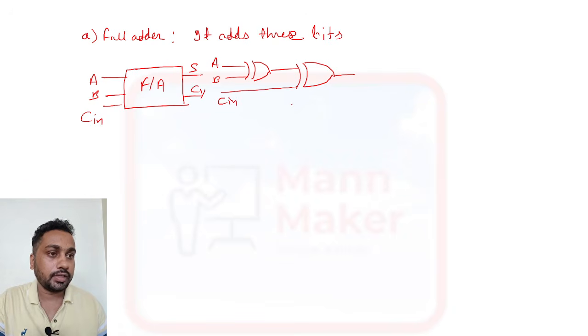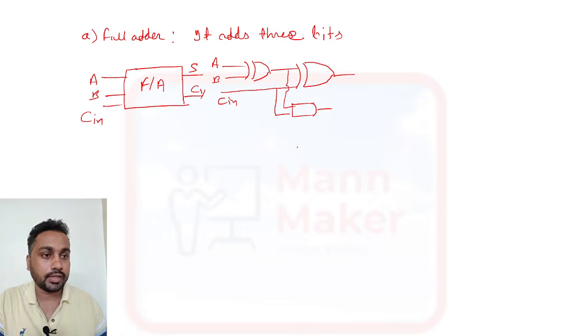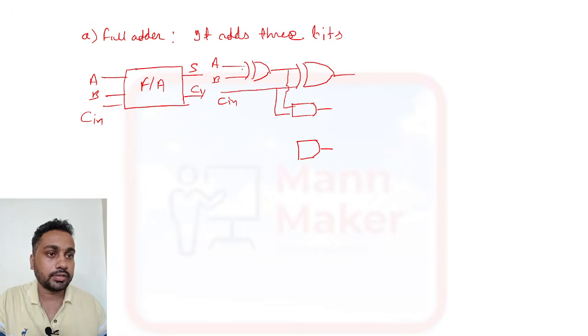And now for carry you need to make one AND gate like this. It will be connected with this one, and this will be connected here. This is an AND gate and one more AND gate is required. It will be connected with this A and B.